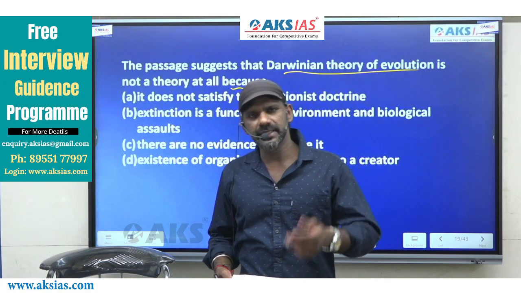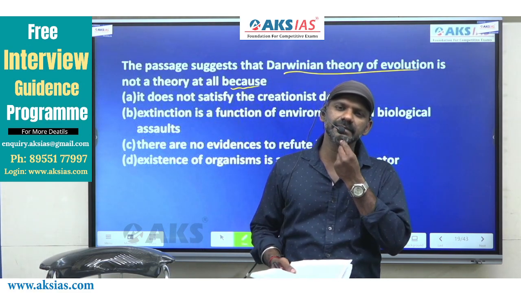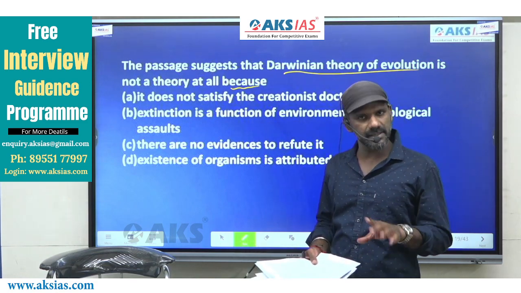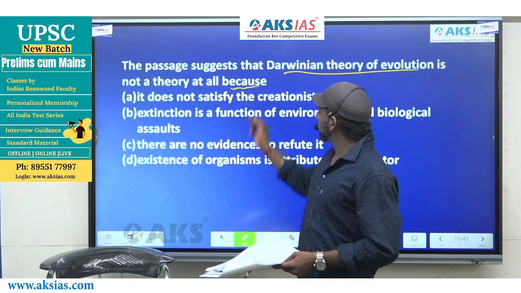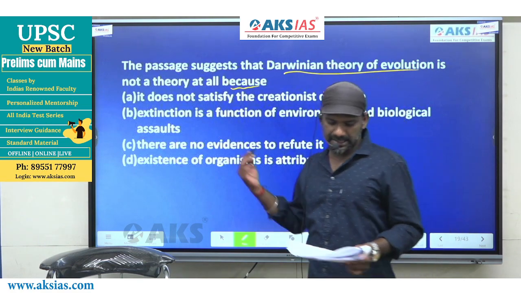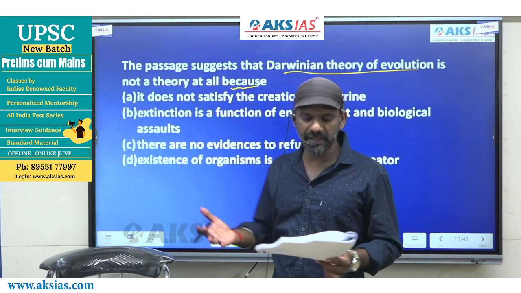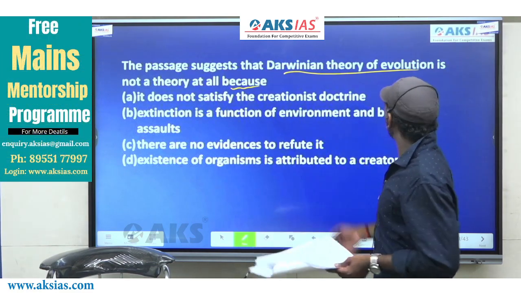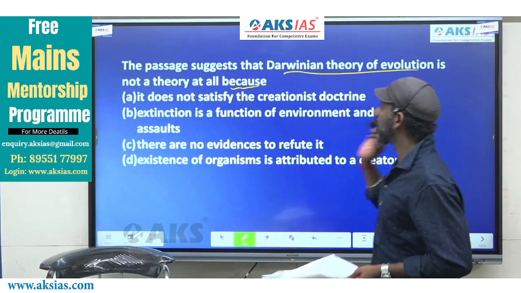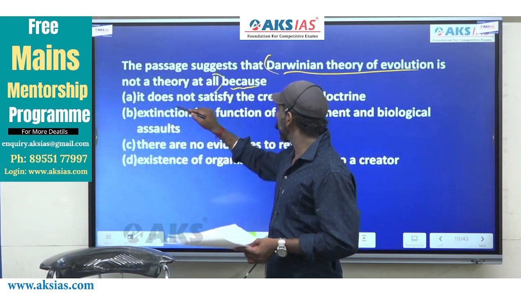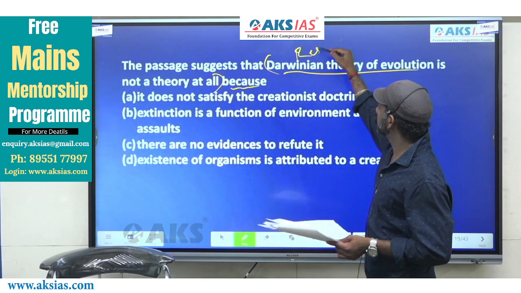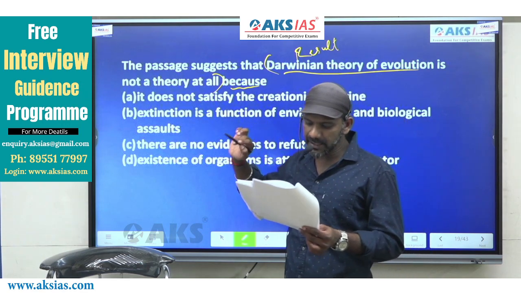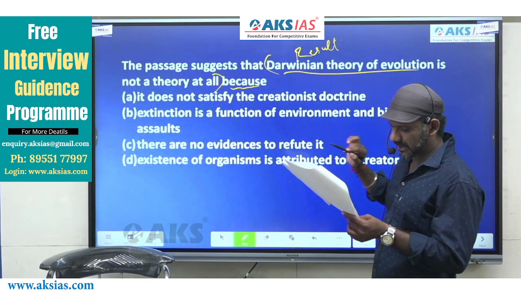As I've told you earlier, if a question begins with why, that means the statement there in the question is a result. The same type. So if you have a cause and effect indicator, the statement given in the question is a result. The statement given in the question is, Darwinian theory of evolution is not a theory at all. This is the result as per the question, and we need the reason to this result, right?